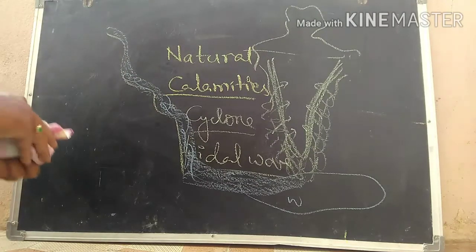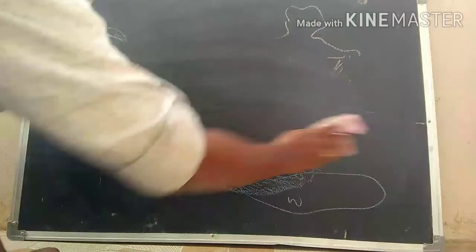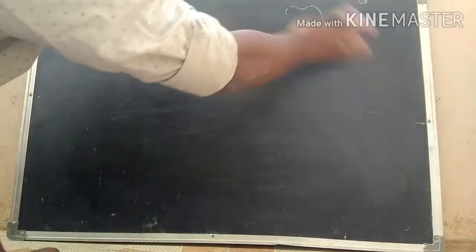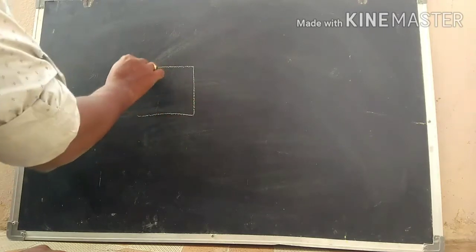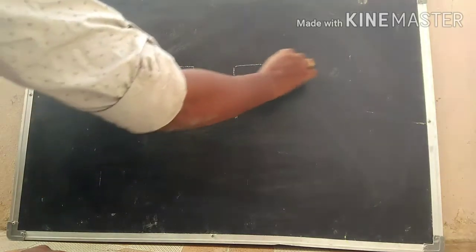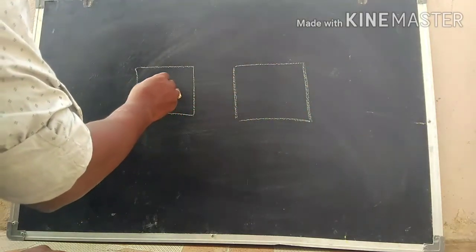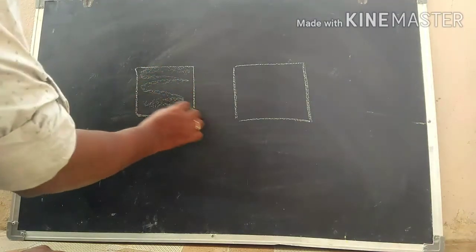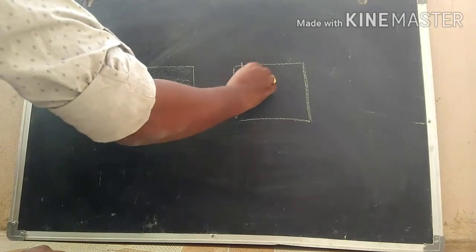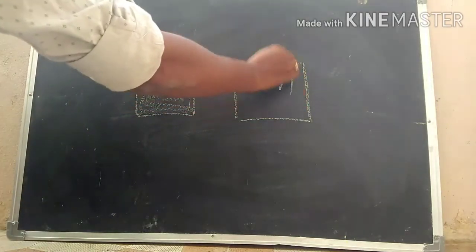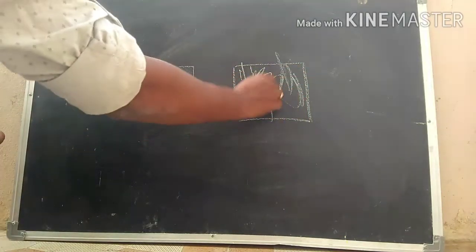Actually, I would like to show you one thing here. Take two trays. In the first one, you just take the soil or leave it as it is. In the second one, grow the grass.